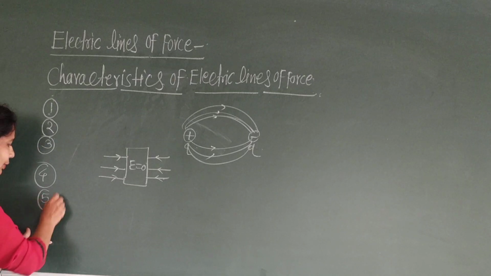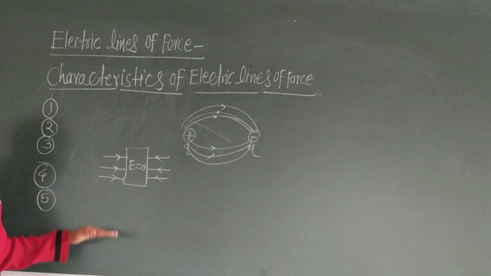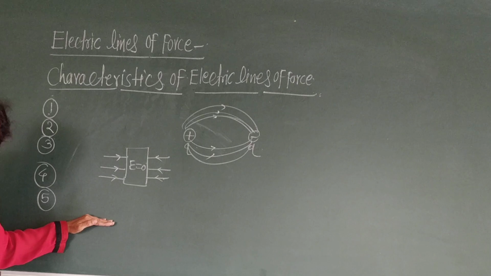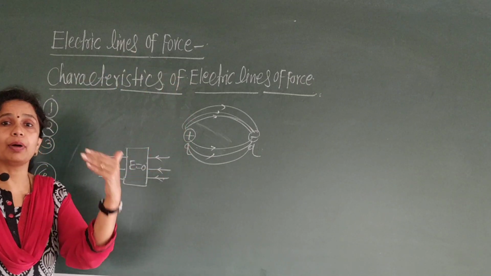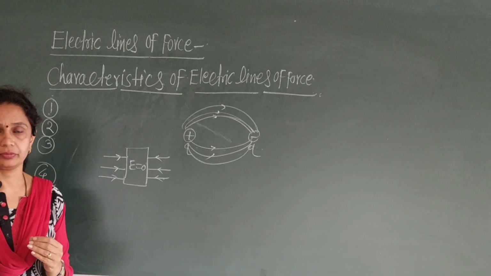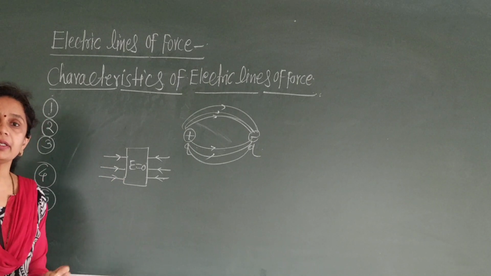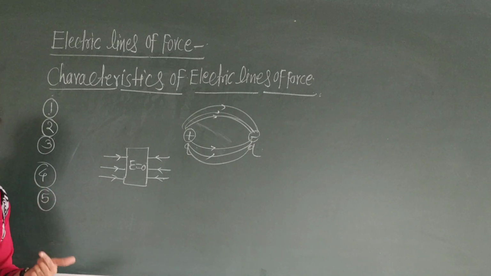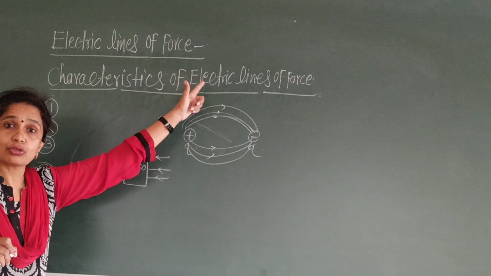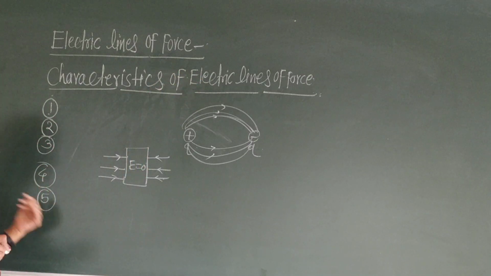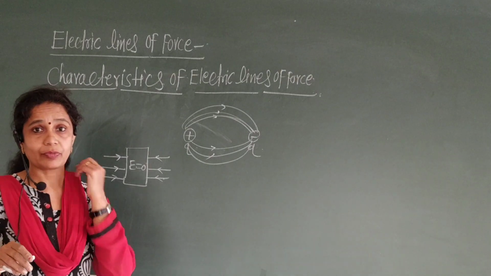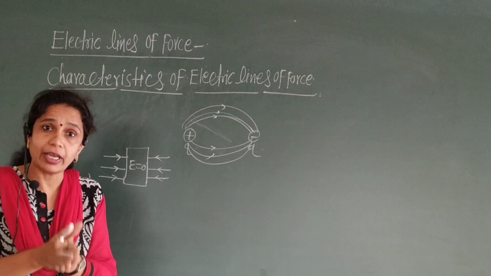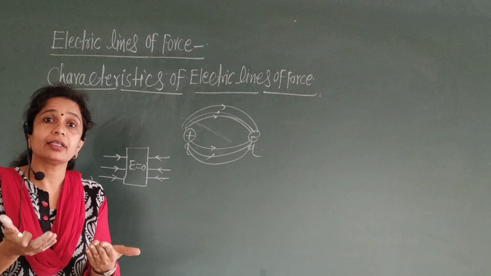Okay. Then fifth one, magnitude of electric field is directly proportional to the electric lines of force per unit area. Magnitude of electric field is directly proportional to the electric lines of force per unit area. This is the fifth one. Sixth one, electric lines of force are crowded in a region where the electric field is maximum.